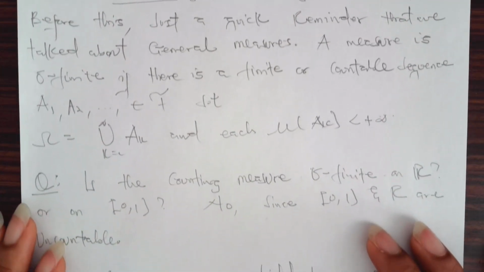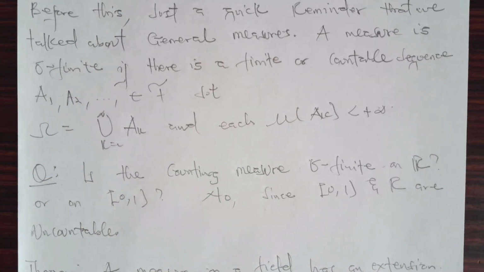The question is: is the counting measure on R or on the unit interval a sigma finite measure? The answer is no, since the unit interval and R are uncountable. The counting measure has to count the number of elements, and this interval it can't count, because there are too many elements within it.